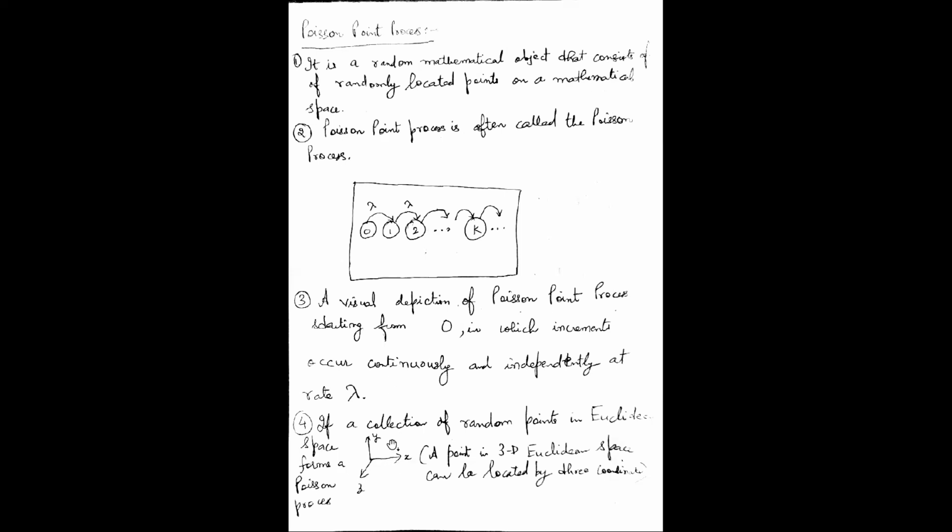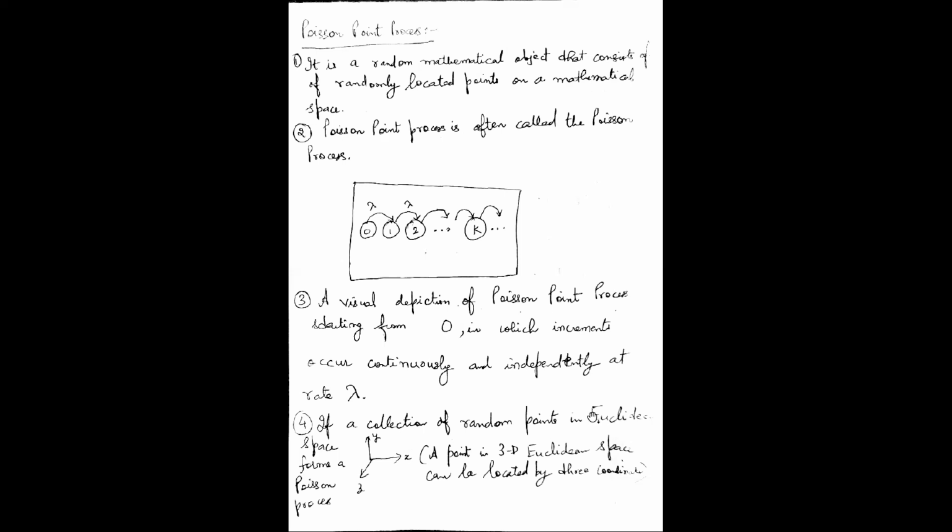So every point can be expressed with 3 coordinates. A point in a 3D Euclidean space can be located by 3 coordinates. So you know how to find out the distance between the points. So this is a normal geometrical mathematical space, which we call the Euclidean space.